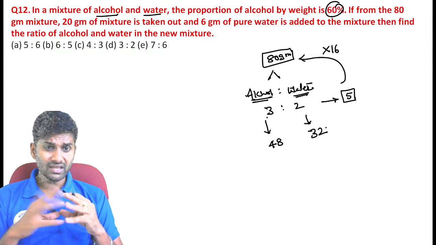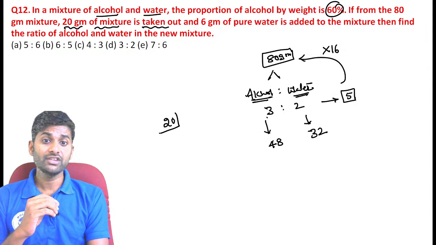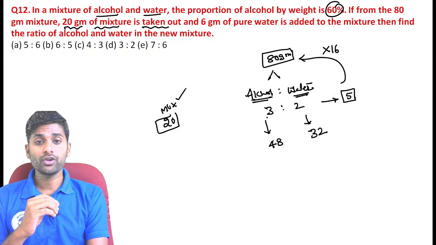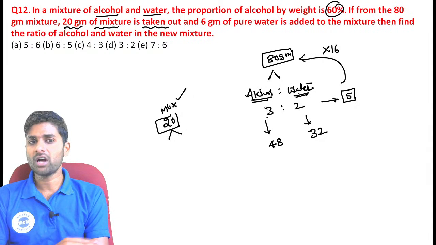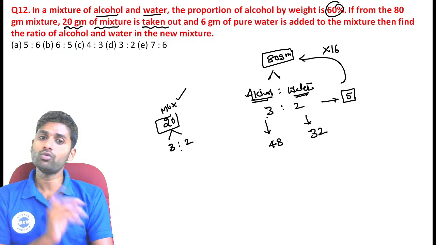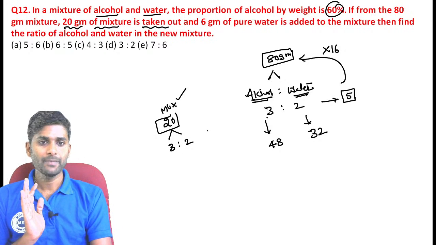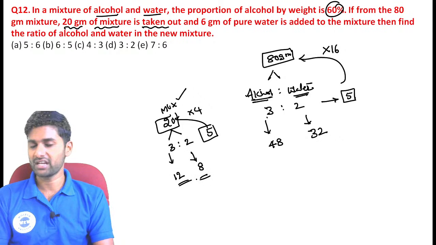Now, here is the most important part: 20 grams of mixture is taken out. If you're removing 20 grams of mixture, definitely that mixture consists of alcohol and water, always in the ratio of 3 is to 2. If you're removing 5 quantities, 5 becomes 20, so each quantity is equal to 4. Now here we are removing 12 of alcohol. Here we are removing 8 of water. That is the meaning of removal, guys.